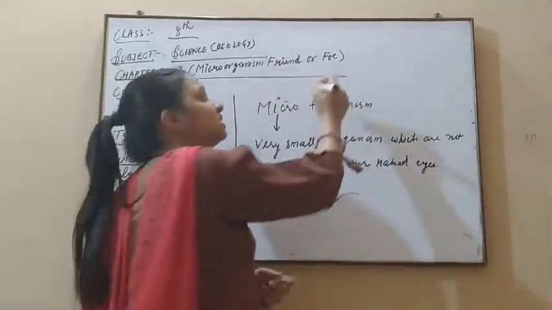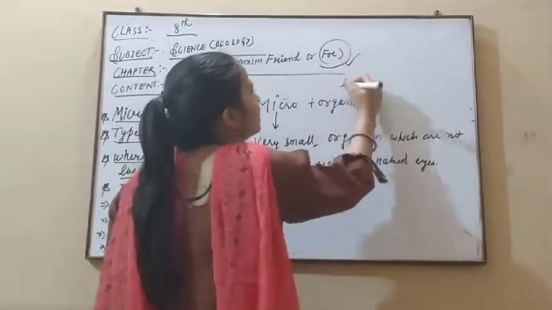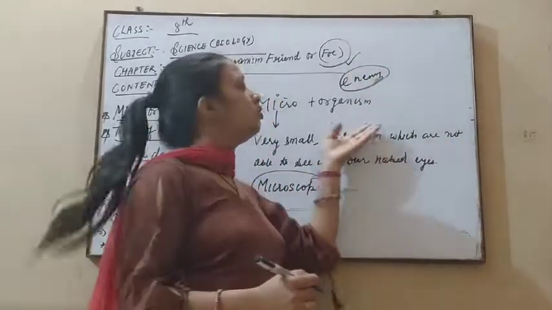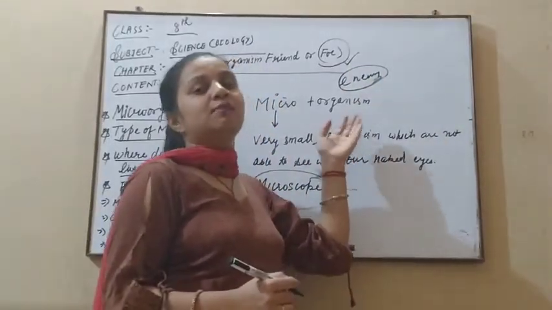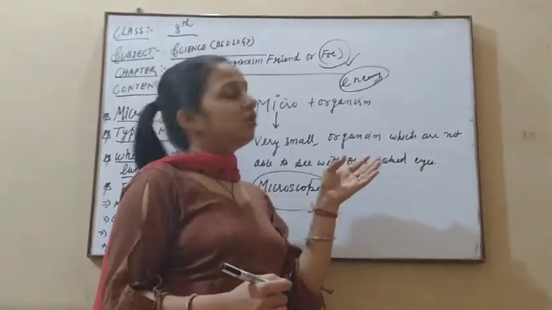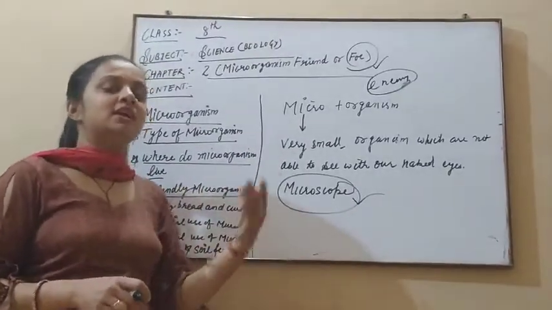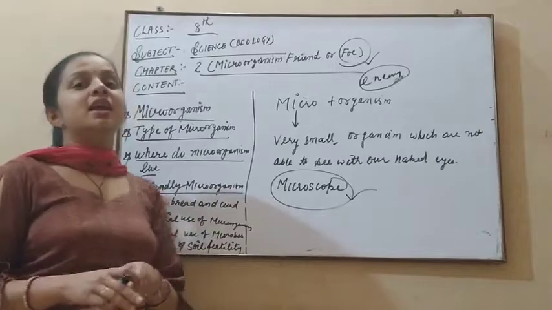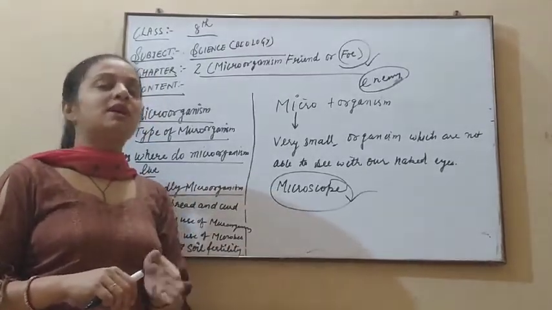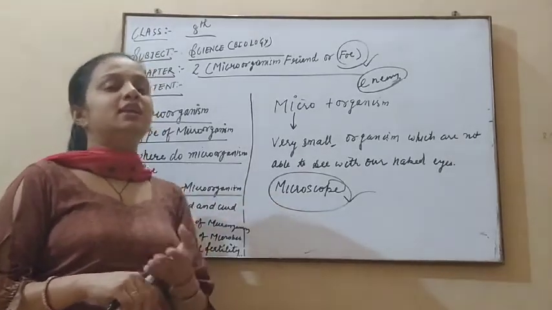Okay, and about this word foe. Why does foe come here? Foe means enemy. What's the meaning of enemy? One who is not good for us, who creates many disadvantages for us. So here we discuss microorganisms as friendly in nature and also as enemy in nature. We discuss the advantages of microorganisms, and also the disadvantages of microorganisms in our daily life.